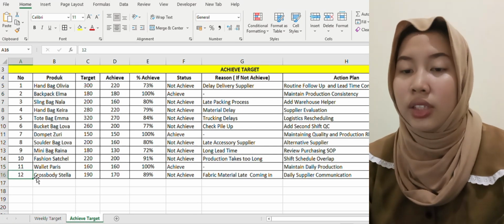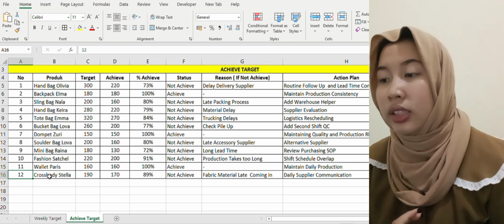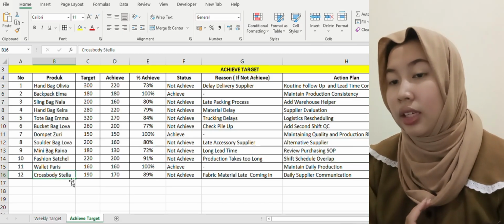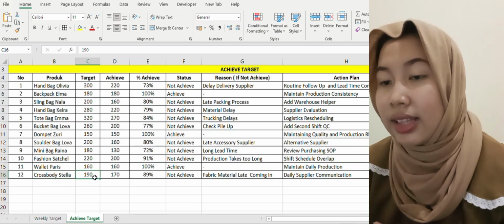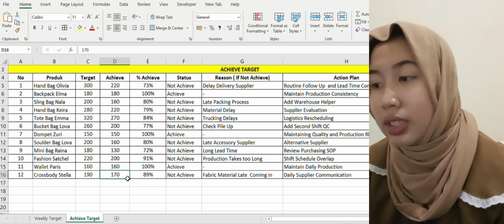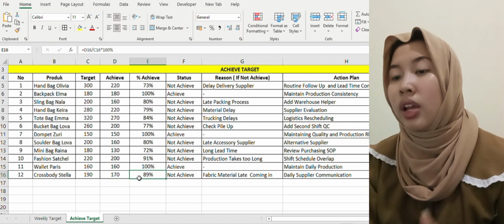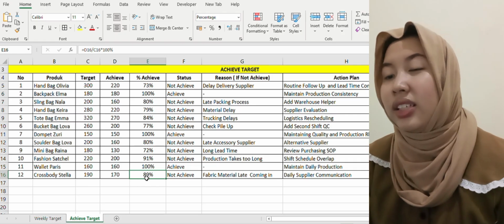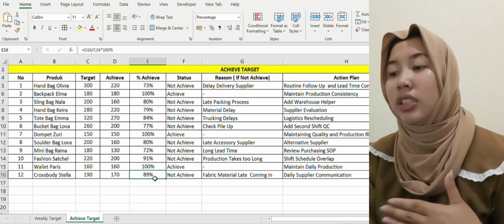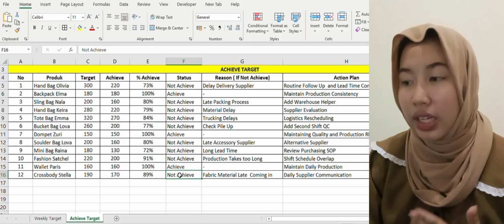For number 12, the product is Crossbody Stella. The target is 190 pieces, and the achievement is 170 pieces, resulting in 89% achievement, which means the target was not achieved.